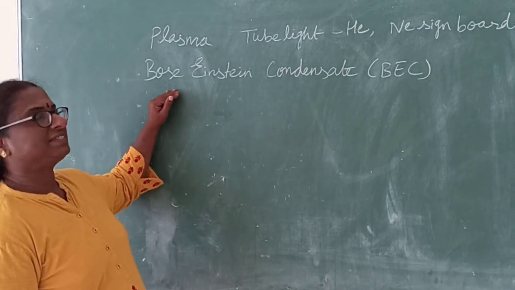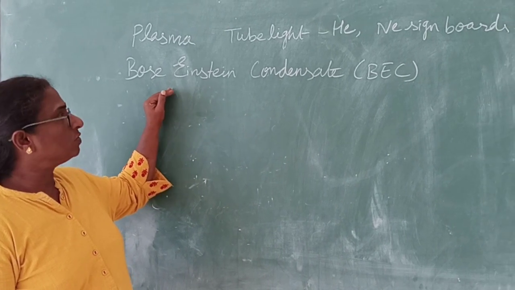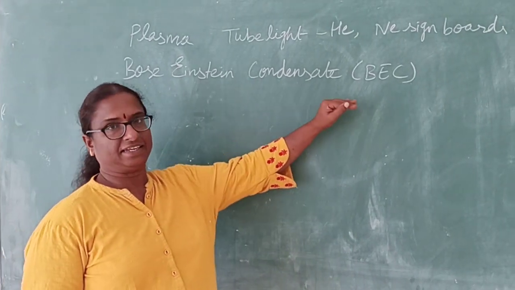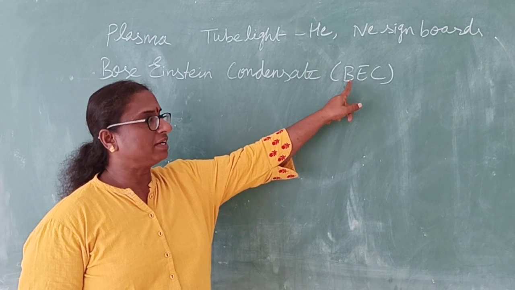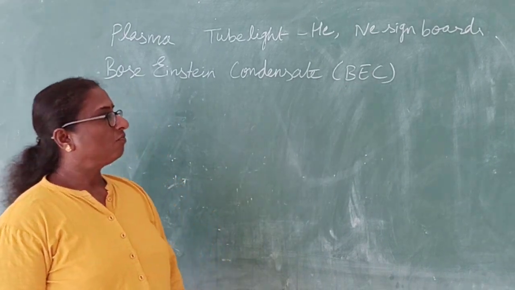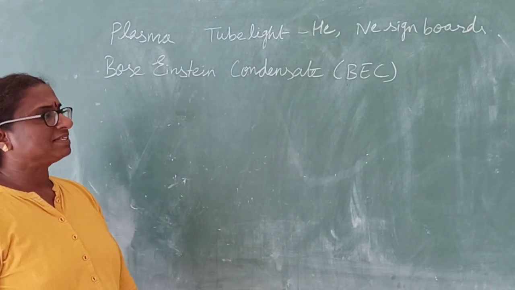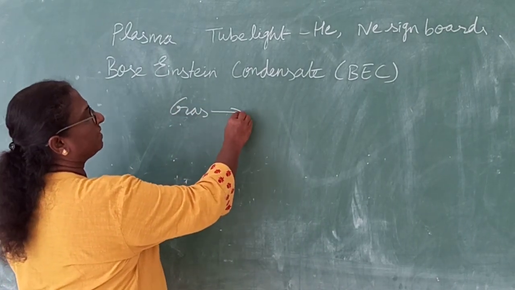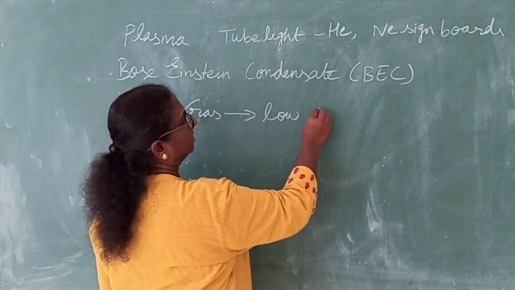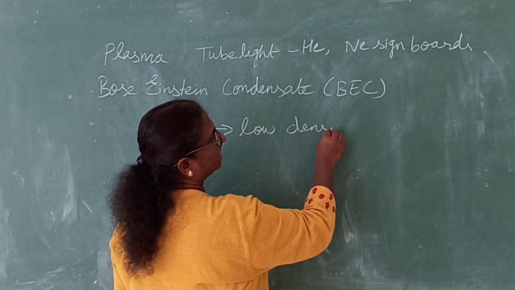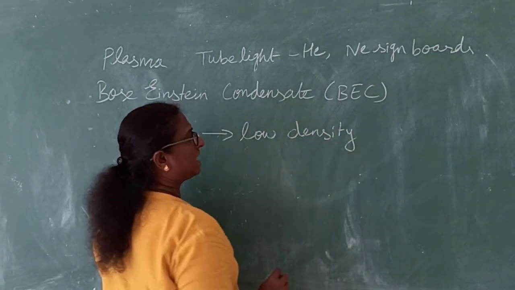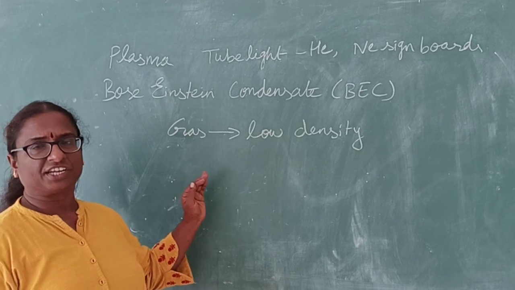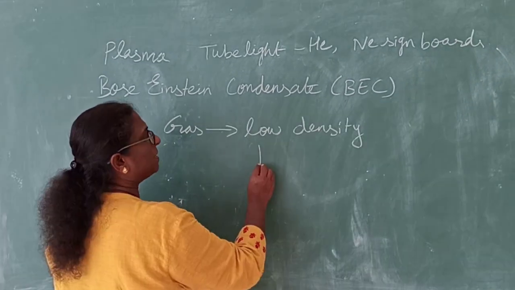Now, the fifth state of matter, that is Bose-Einstein condensate. It is also called BEC. What does this state mean? Here we take gases which have very low density, and it is super cooled.